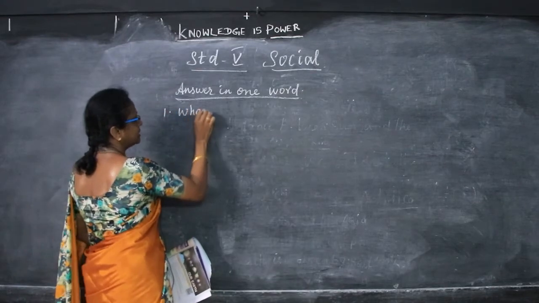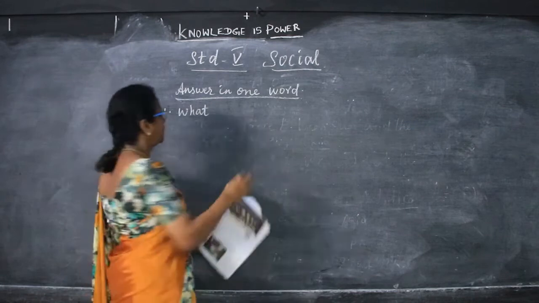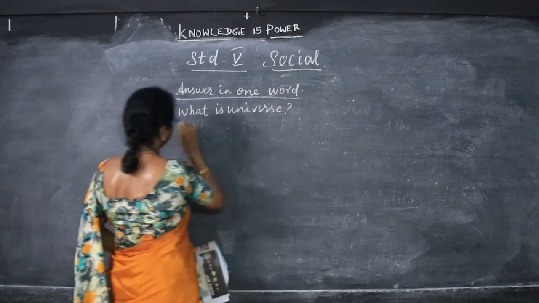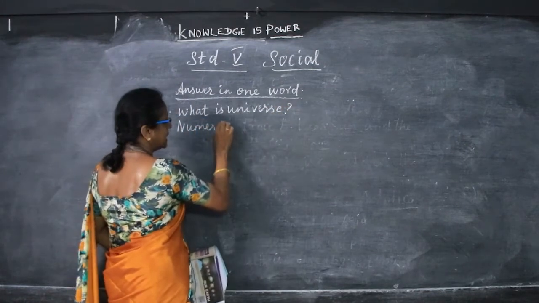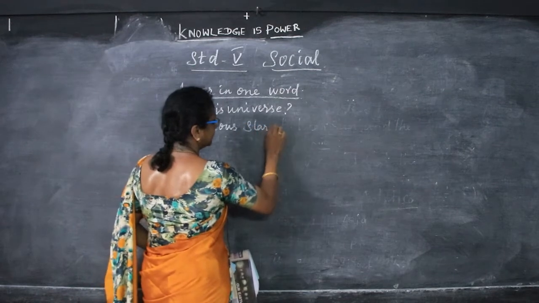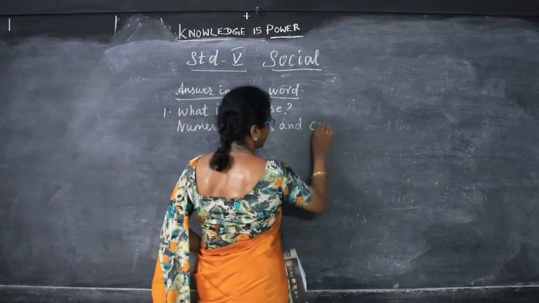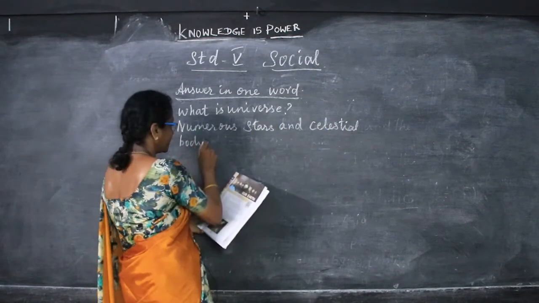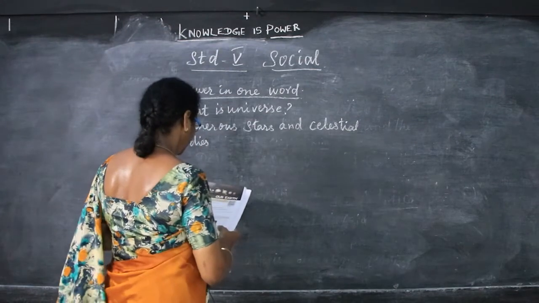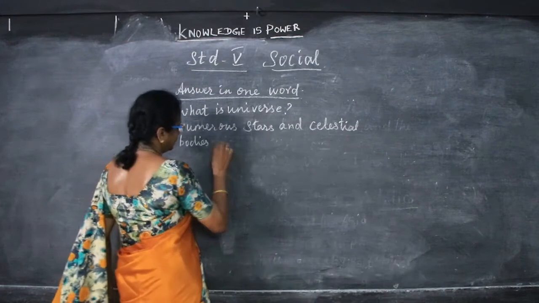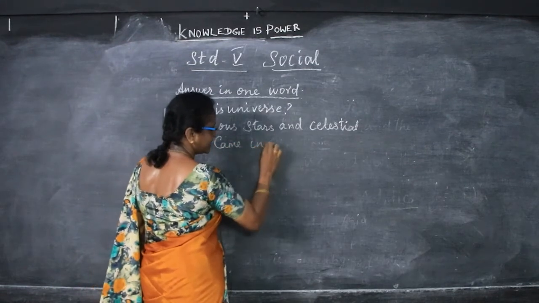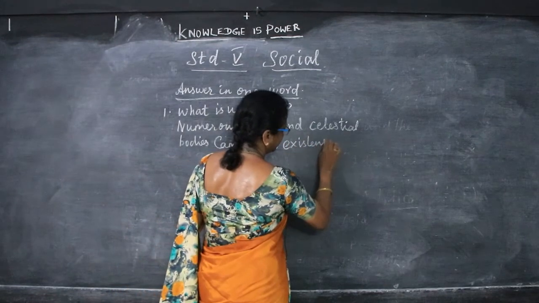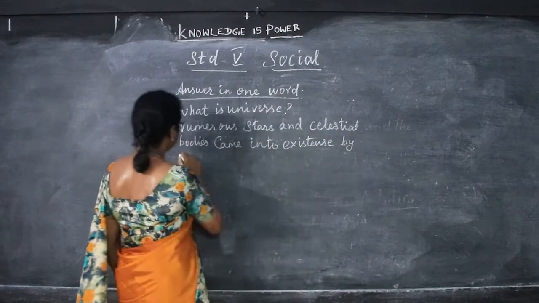Numerous stars and celestial bodies came into existence by a massive explosion.